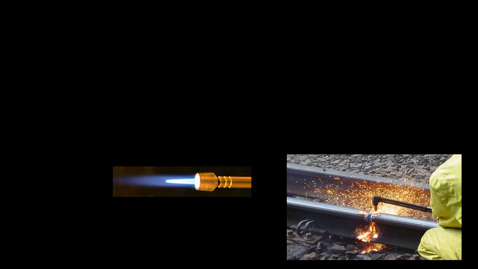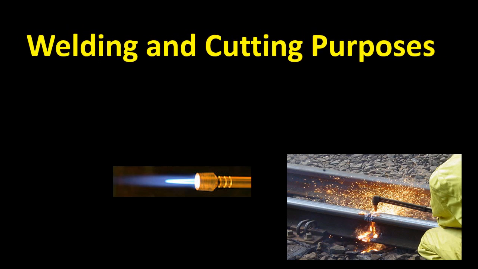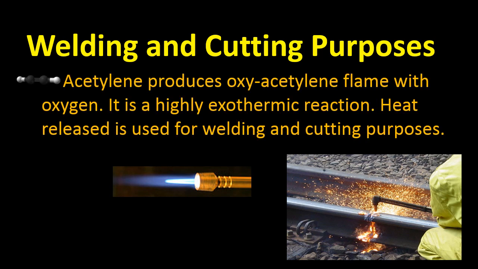In alkynes, acetylene is the first member. It is the simplest one having a triple bond in it. Now acetylene produces an oxyacetylene flame with oxygen and it is highly exothermic. Exo means to release, to exit, and what does the word thermic stand for? Thermic means heat. So it is a highly exothermic reaction, meaning that heat will be released, and this heat is used for welding and cutting purposes.